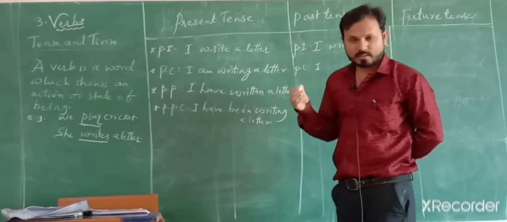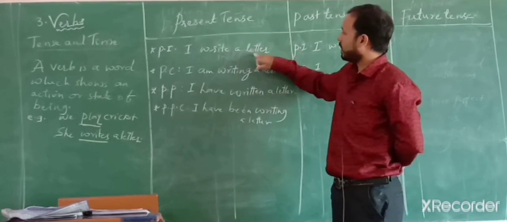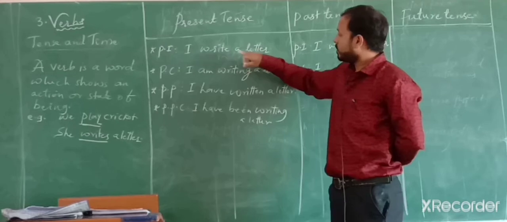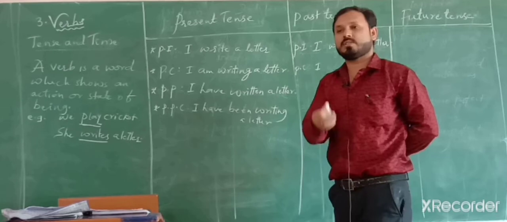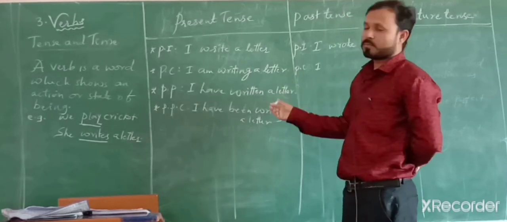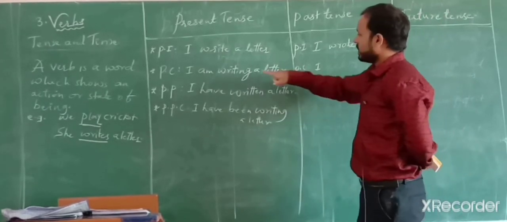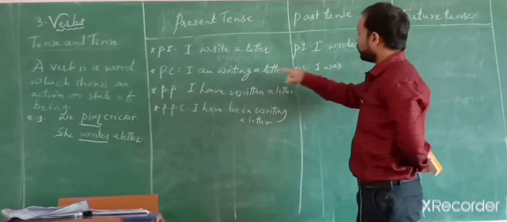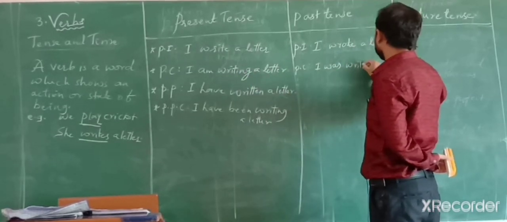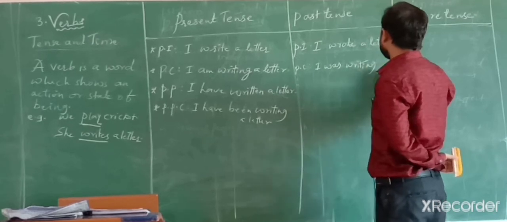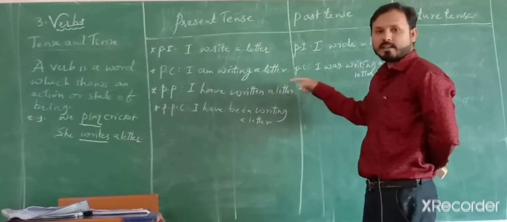So, my dear students, when I teach you, if it's possible, I will teach present indefinite tense. It will take 1 hour. Positive sentences, negative sentences, how to make interrogative sentence, interrogative negative sentence. So if it's possible, I will teach in future. So here, past continuous tense, I was, verb should be in ing form. I was writing a letter. I am writing a letter, I was writing a letter.